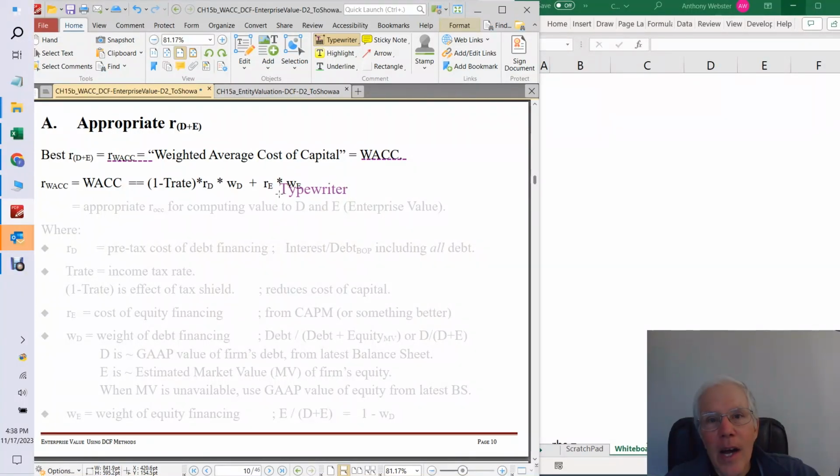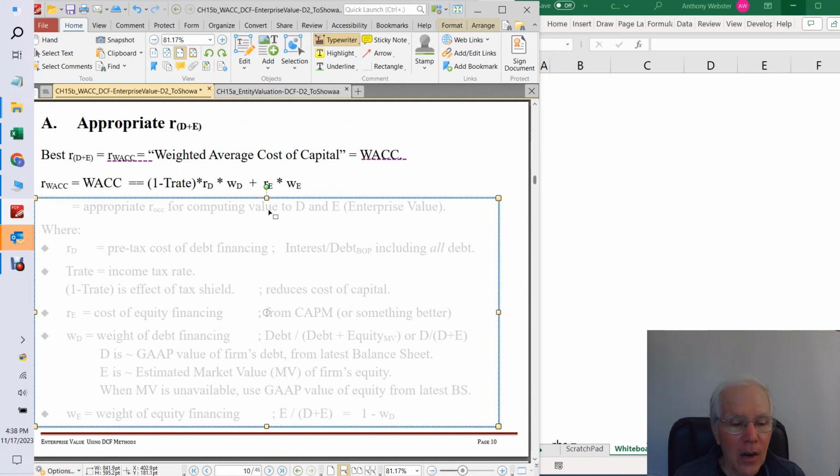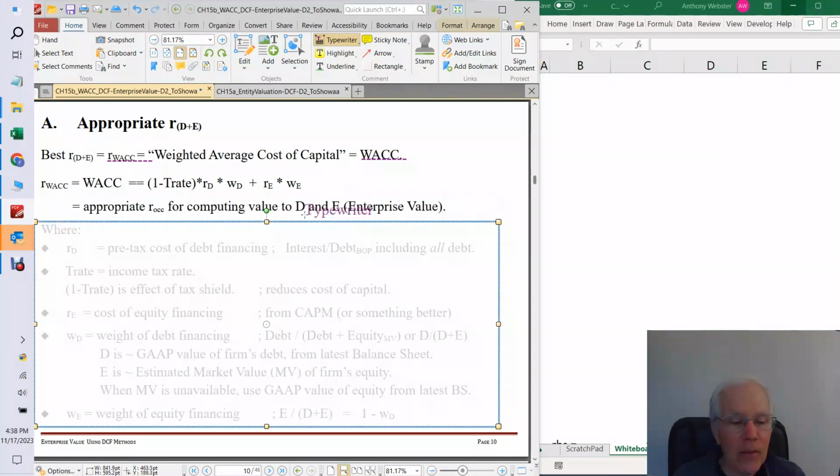So the WACC is truly a weighted average cost of capital, considering after-tax debt cost of capital and, of course, equity cost of capital. So that's our appropriate opportunity cost of capital for a debt and equity team. All right, so what are all these terms?